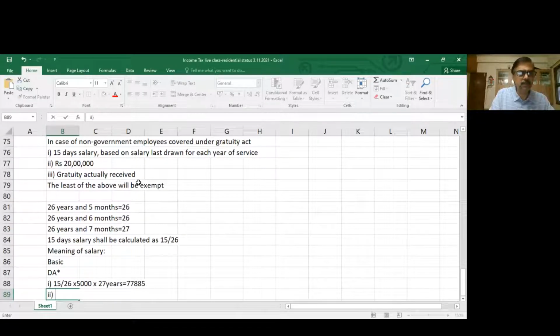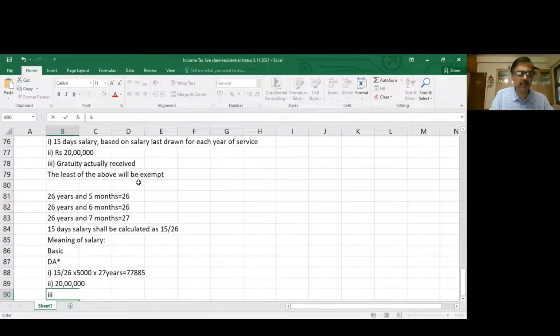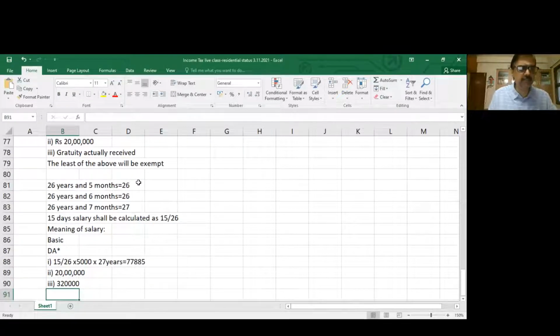So second is, I said, 20 lakhs fixed by government. Third, let us say, he has received a gratuity, just for ease of understanding, of 3,20,000. So out of this, what is the least? 77,885. So gratuity received is rupees 3,20,000.